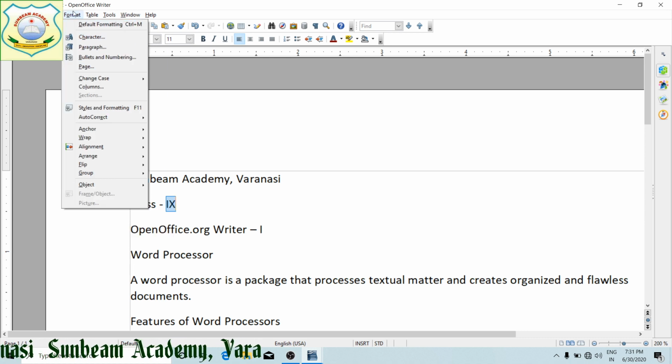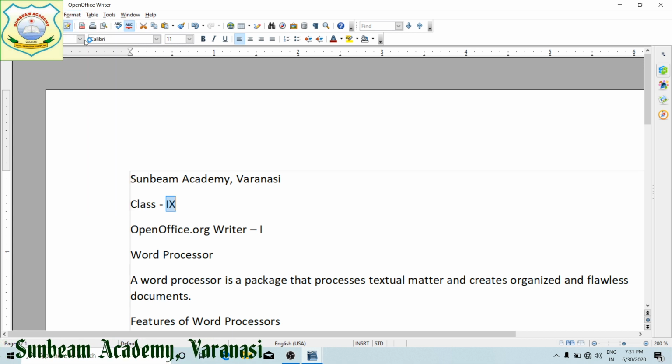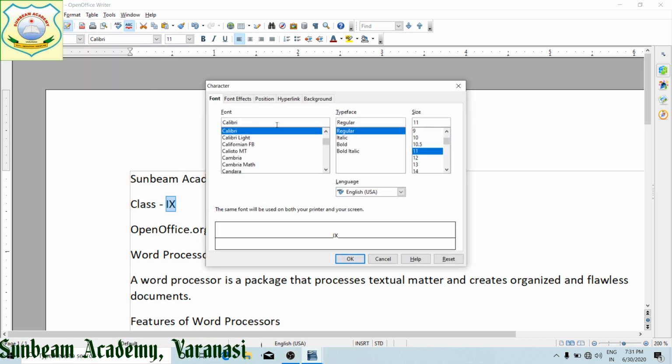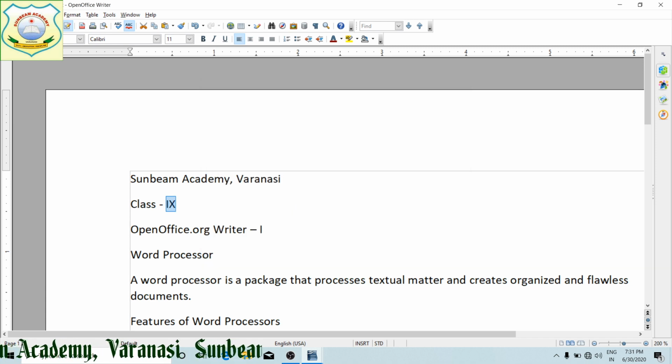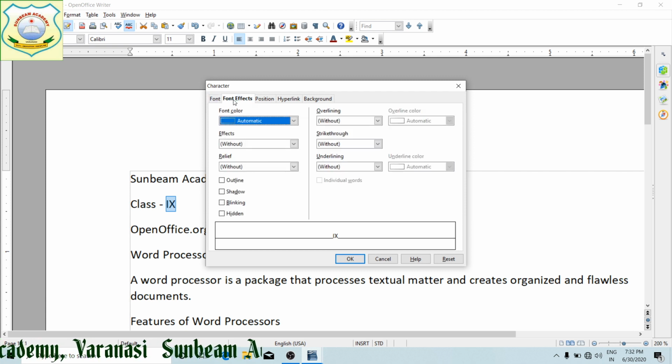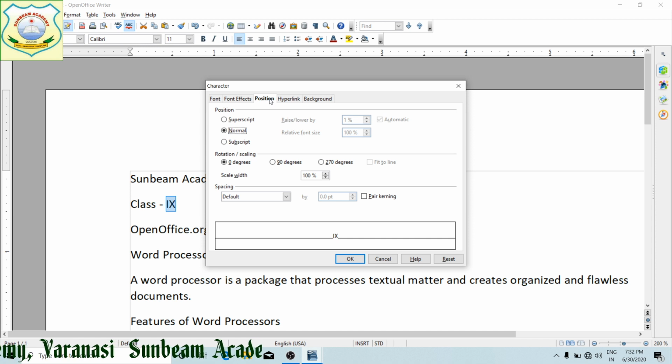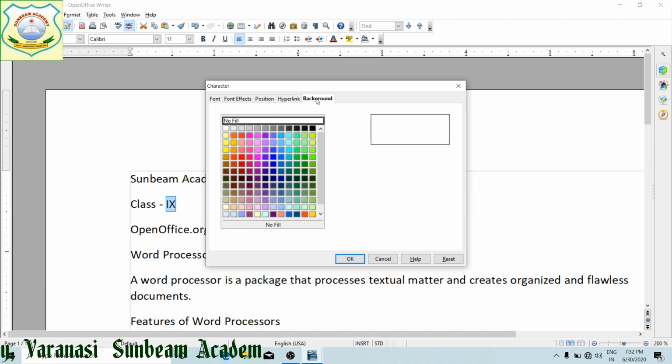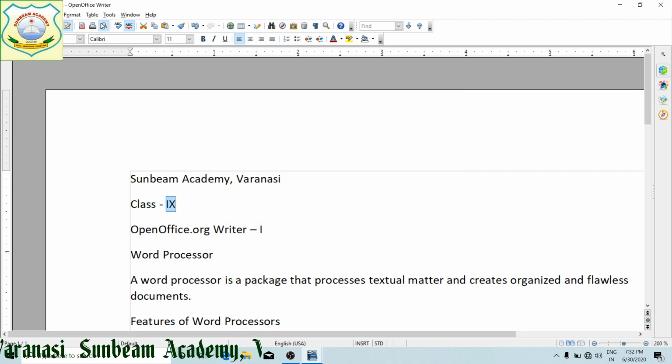Next is your Format. As I told you, format means to beautify our text. Character formatting means we can change the font, its typeface, its size and the language. Not only this, we can give effects to how the font will look, define position, give hyperlinks, and provide the background of the page also from the Format feature.